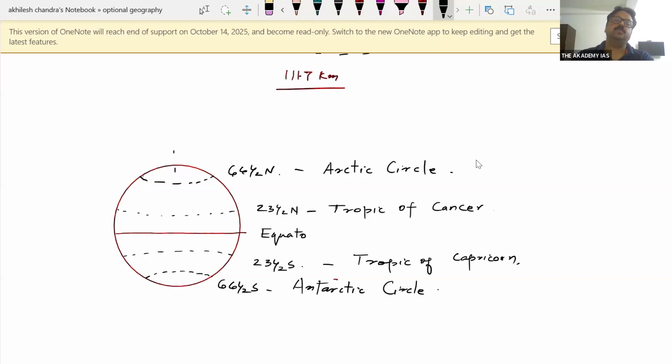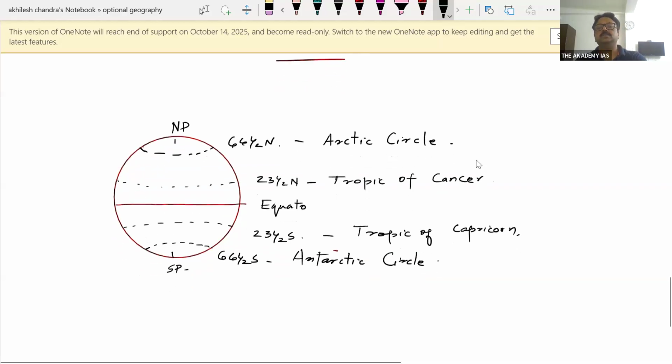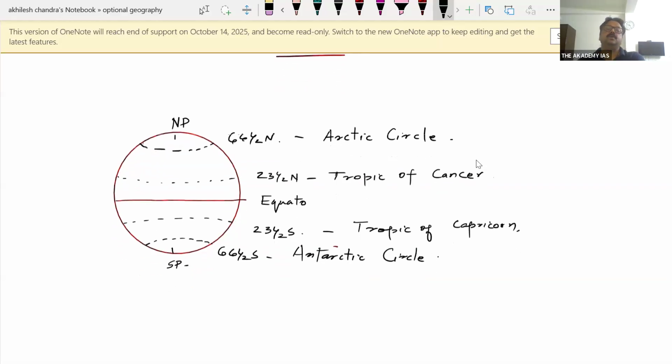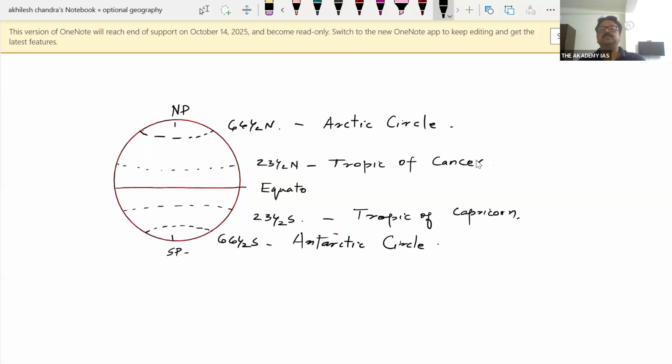And there will be North Pole, and here it is South. Okay. So these are some prominent latitudes, and these latitudes were drawn. Now if the question comes to your mind why the latitudes are 23.5 north and south, 66.5 north and south, why not 25 and 65? It would be better to count it, na? Calculation would be easier. So why have these 23.5 and 66.5 been taken as reference points? It is just because of the tilt.